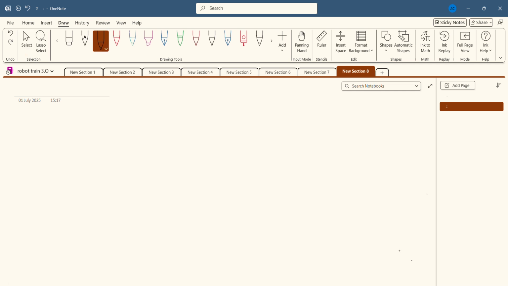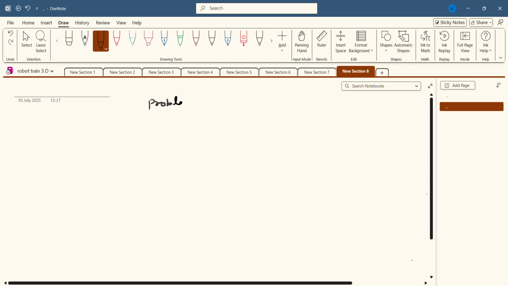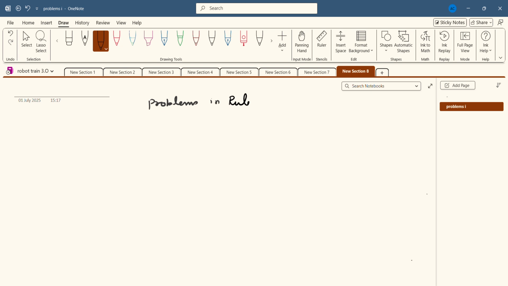Today we talk about problems involved in rules of inference.